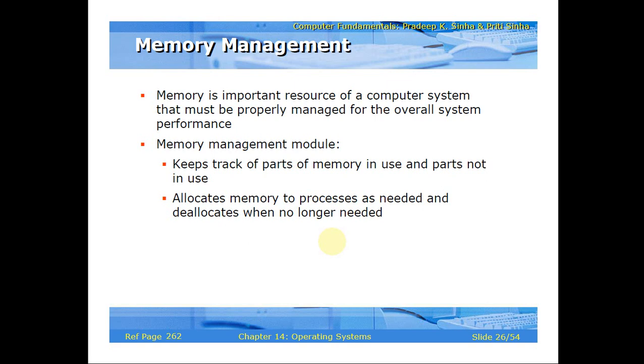Similarly, on completion of the processes, those processes which have been stored in the different memory portions should be deallocated. Deallocation is nothing but the process of removing the processes from the memory portion. Allocating is nothing but allowing the processes to load into the memory. So these two functions, allocating memory to processes as needed and deallocating when no longer needed, are the special functions which come under the memory management module.